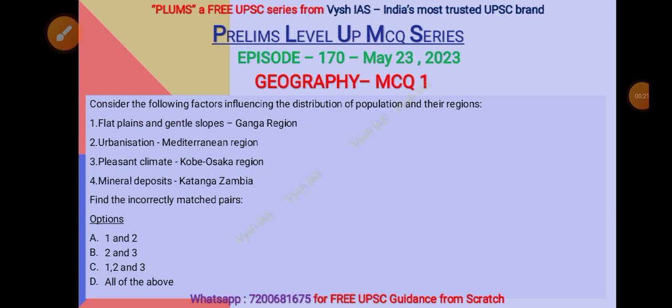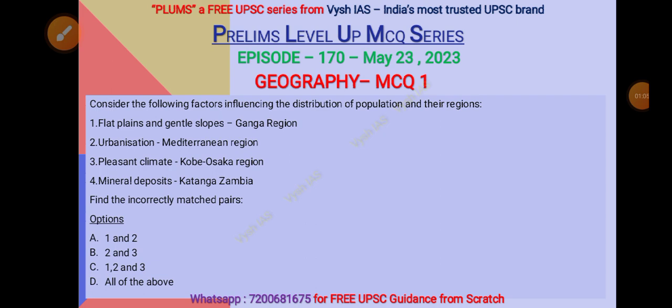The first MCQ: consider the following factors influencing the distribution of population and their regions. The first says flat plains and gentle slopes, Ganga region, and urbanization is the region for a Mediterranean region. Pleasant climate in the Kobe Osaka region. Then mineral deposits, Katanga, Zambia. So basically here they are saying that the region is given, so that is more populated. More population distribution is there because of which of the reasons? If the reasons given are correct or not.